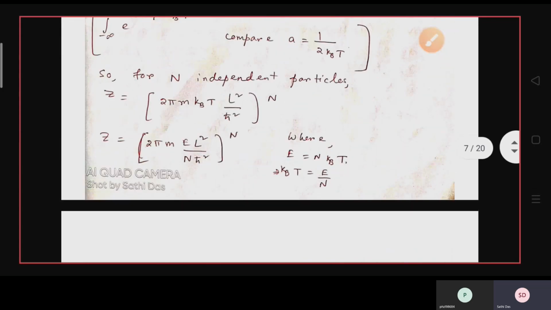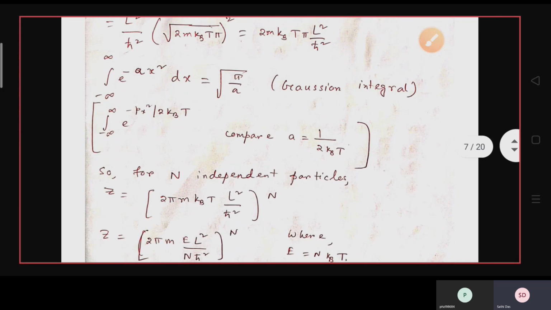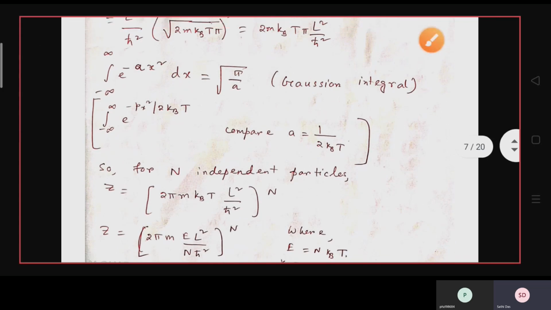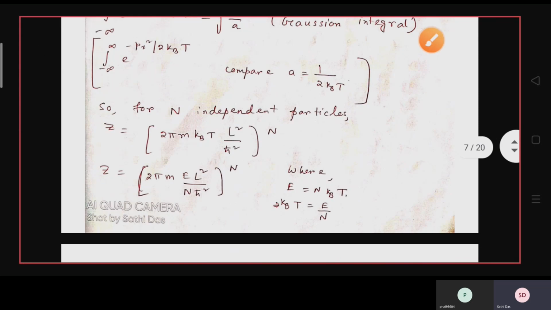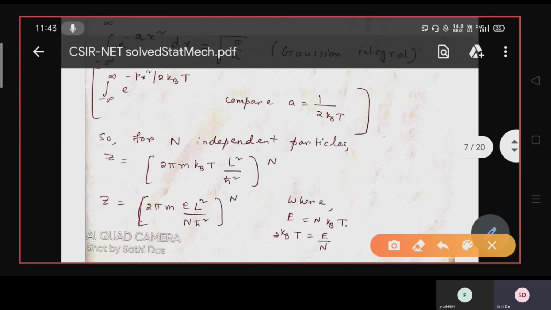Now for n particles, z can be written as the single-particle z to the power n. For the single particle, z is 2 pi m kbT L square by h cross square. For n independent particles, it is 2 pi m kbT L square by h cross square, whole to the power n.